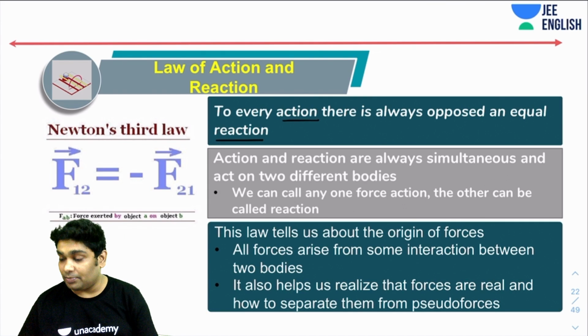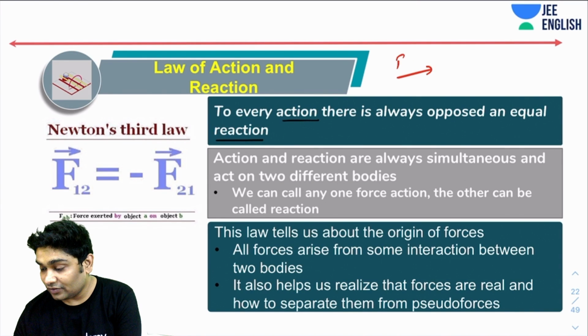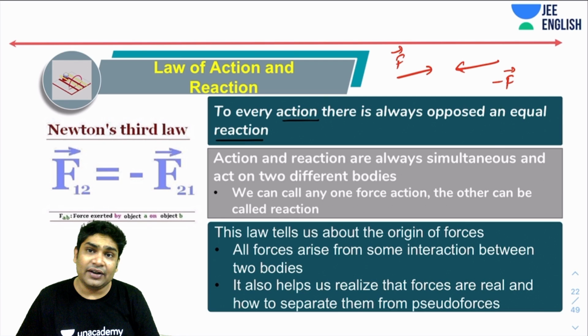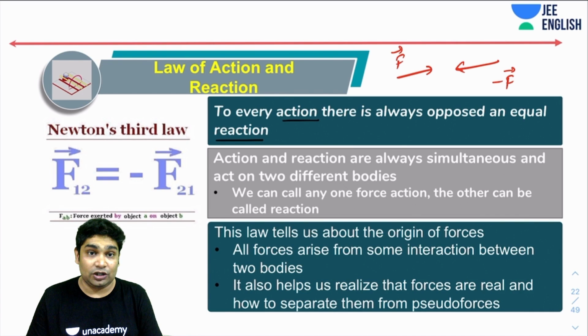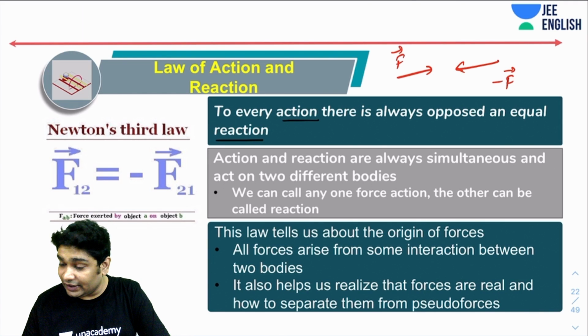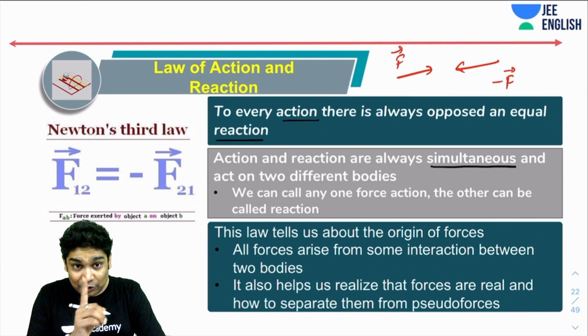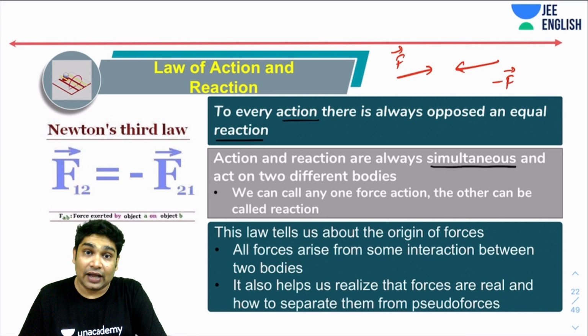What Newton meant to say was that if you see any force, which is F vector, you will always see another force which will be minus F vector. Now, the choice of calling them action and reaction is completely up to you. You can call any one of them action, the other can be called reaction. They always appear simultaneously also. Please remember this. So action and reaction are always simultaneous. Never get confused about this. Nobody comes first, nobody comes second. And they always act on two different bodies.